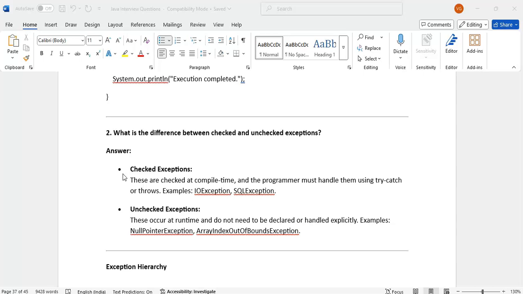If we call any method on a null pointer, or if we try to access an index more than the available size, we will get index out of bounds. These are all due to programmatic issues or data issues. We cannot predict when these errors will come, so these are all runtime exceptions. It is not mandatory to handle them at the time of writing the code.